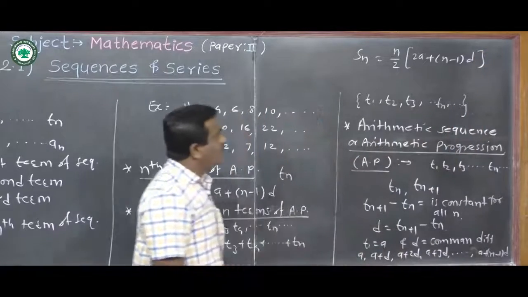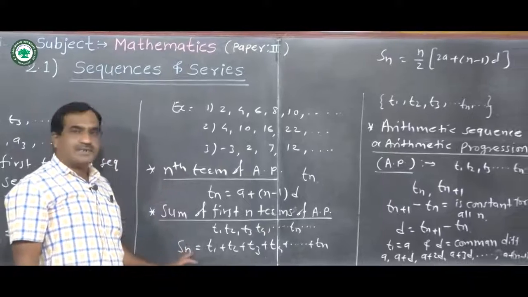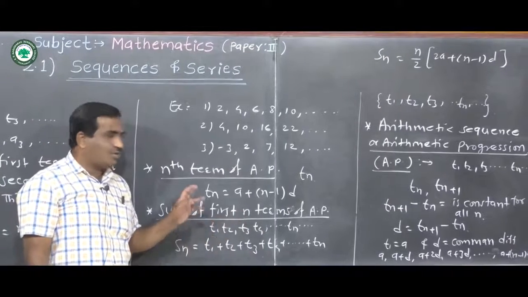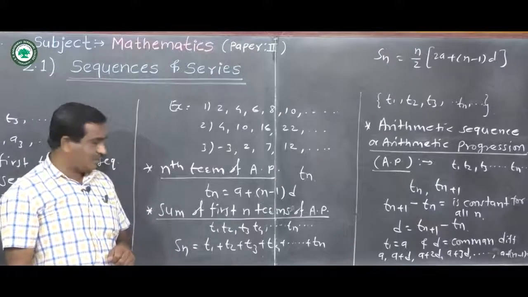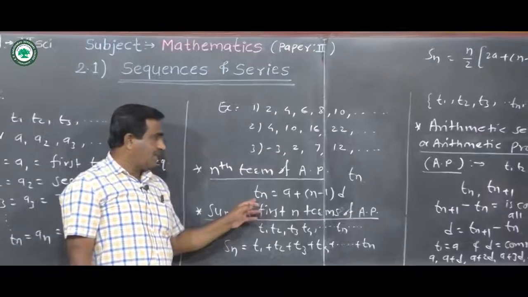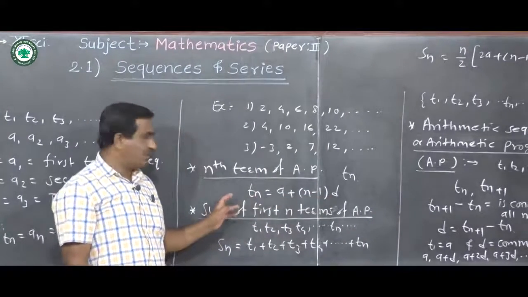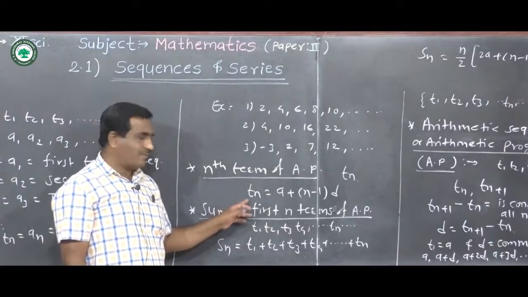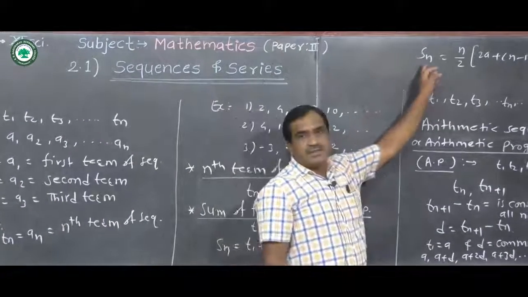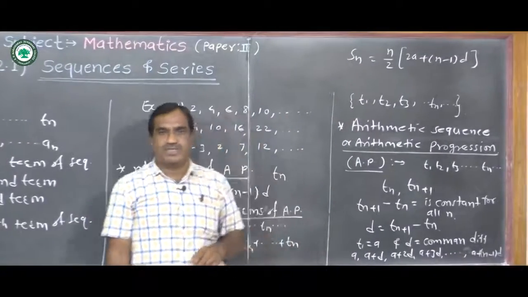This is the formula for the sum of the first n terms of an arithmetic progression. Now, by using these two formulae, Tn equal to a plus n minus 1 into d, we can find the nth term of an arithmetic sequence, and using the sum formula, we can find the sum of the first n terms of an arithmetic progression.